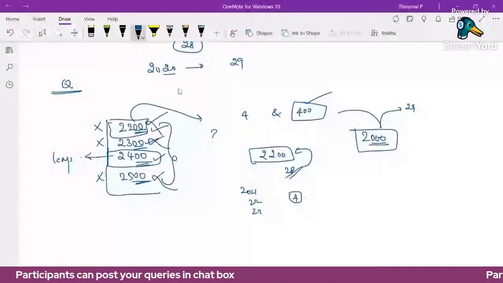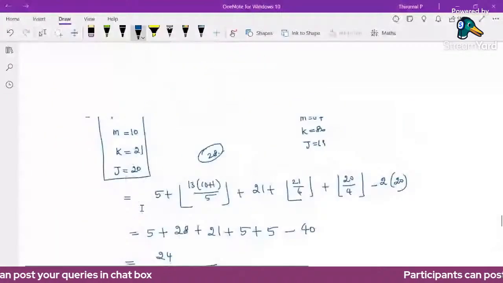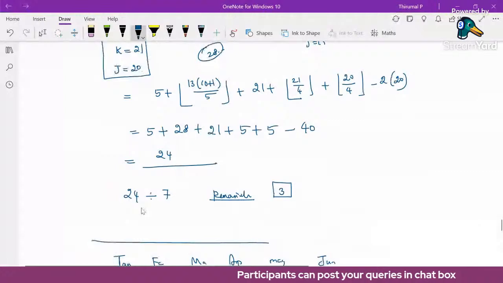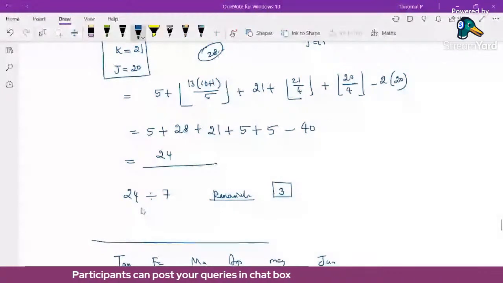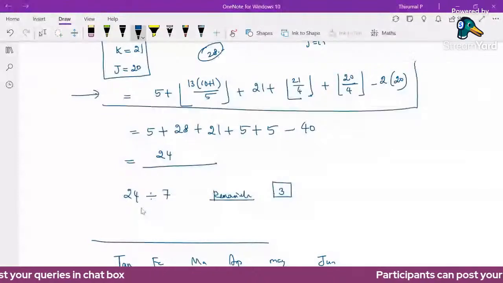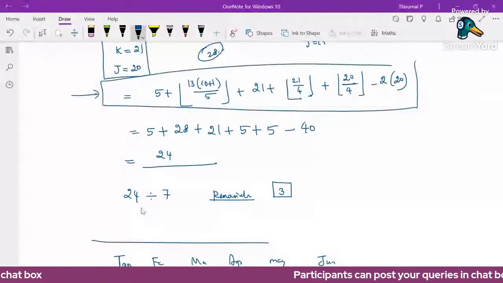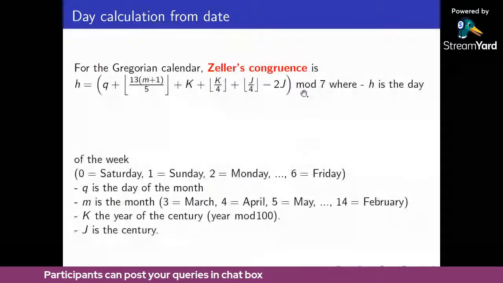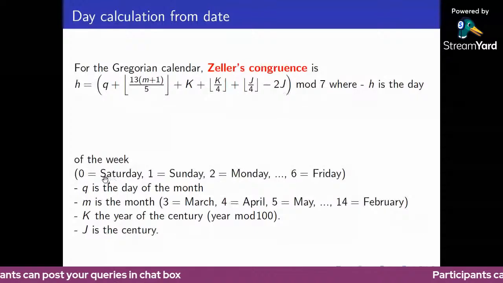Okay. For this calculation, we are adding this term. This is the adjustment term in this formula. This year is divided by 4, and 21, this year also divided by 4. Some adjustment. This is a formula derivation. It will take time to derive the formula, but if you know this formula, we can use it directly. Here, it's called Zeller's congruence. Finally, modulo 7 means just dividing by 7. We are finding the remainder. The remainder value will give the answer.